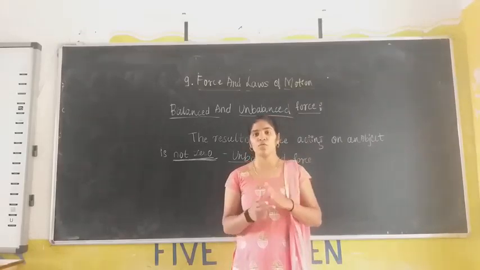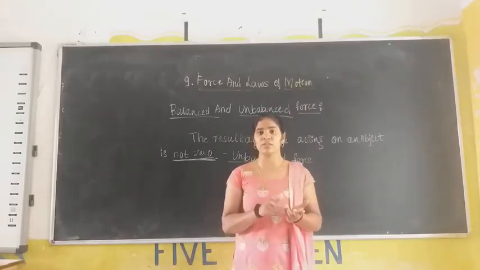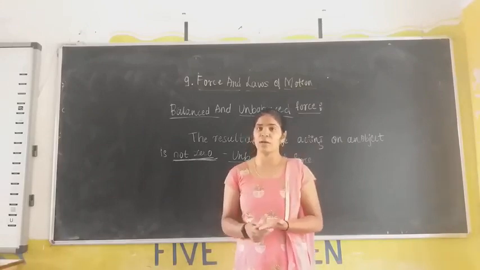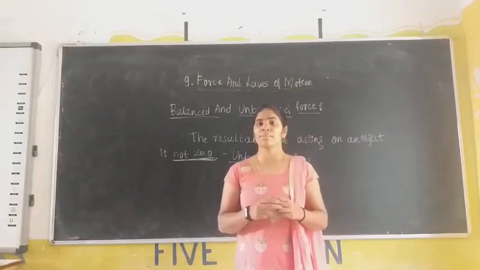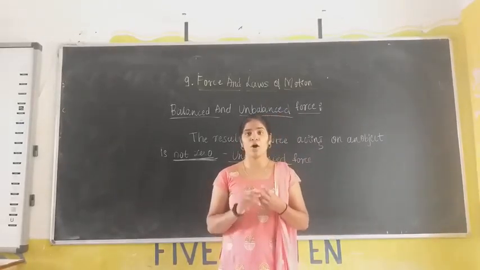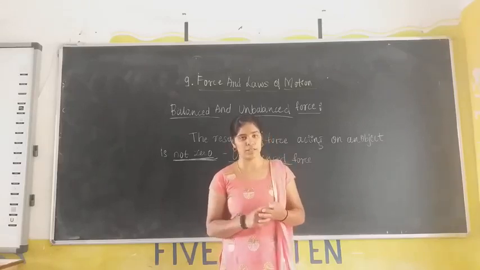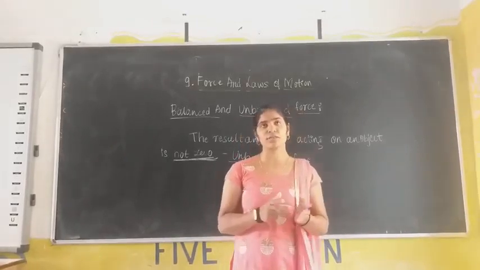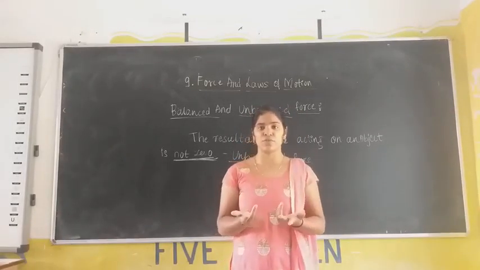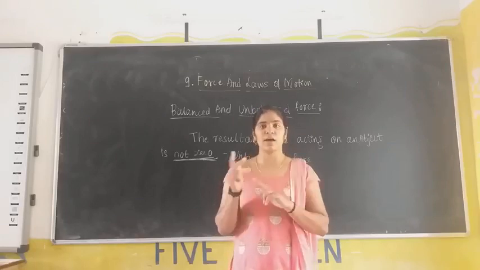These four forces are applied on an object by the person. This will cause an unbalanced force. So in the case of an unbalanced force, what happens? There is a change in position of the object. It may change in shape or size, or it can change the speed of the object. The unbalanced force is the main force by which we are all moving on the earth's surface. These are the differences between the balanced and the unbalanced force.